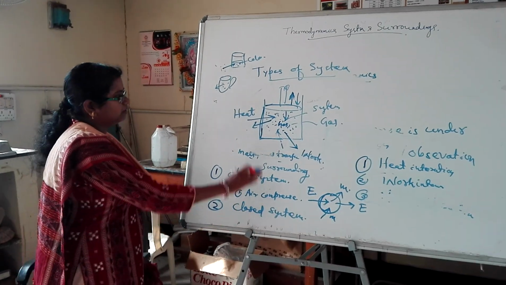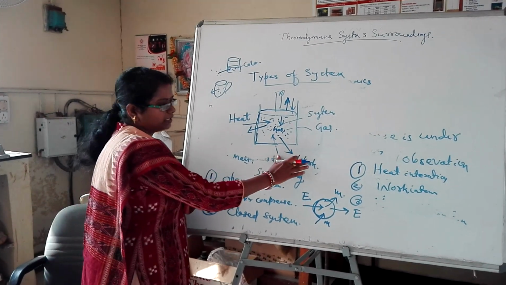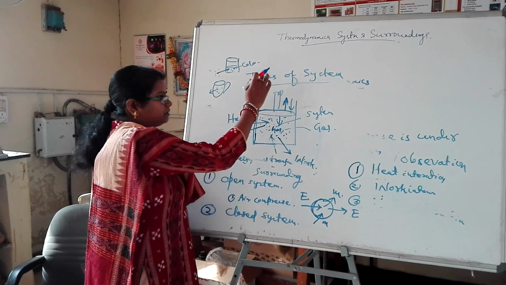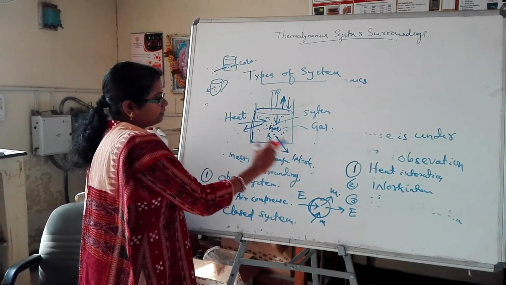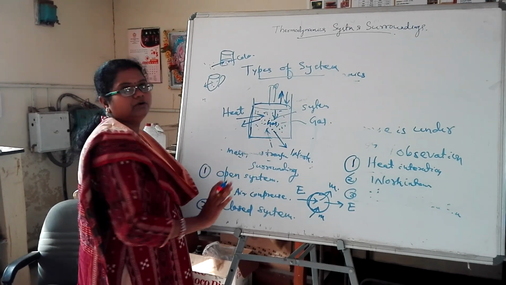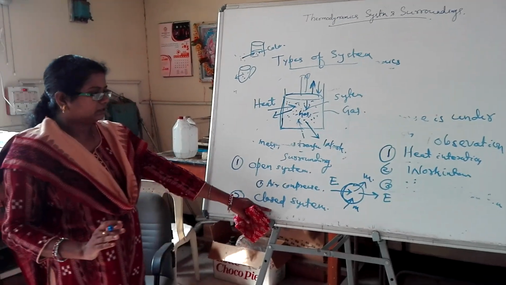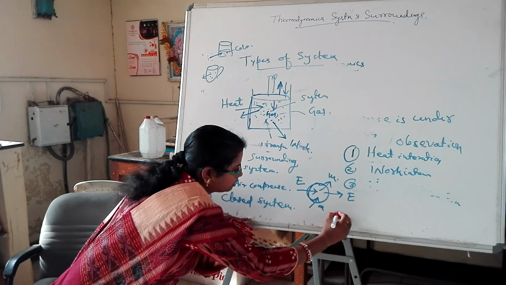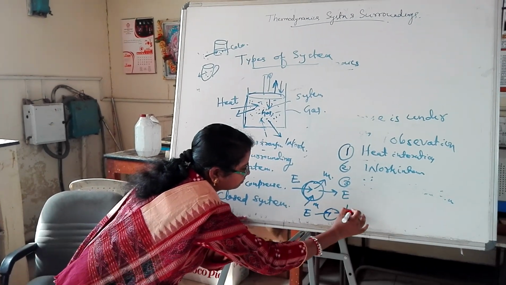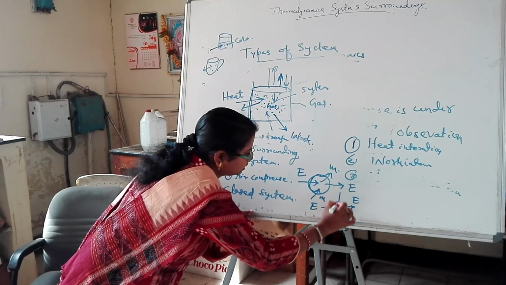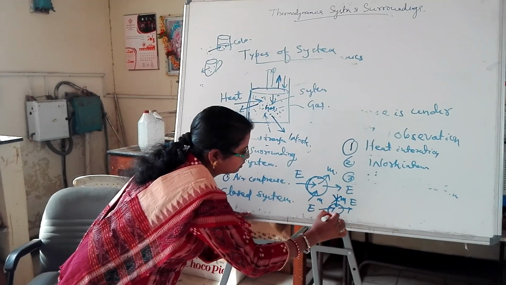For the closed system, only heat interaction and work interaction are there, because the piston can move up and down. Heat transfer and work transfer are there, and there is no mass transfer. That is our closed system. Only energy can transfer between the system and the surroundings, but there is no mass transfer.